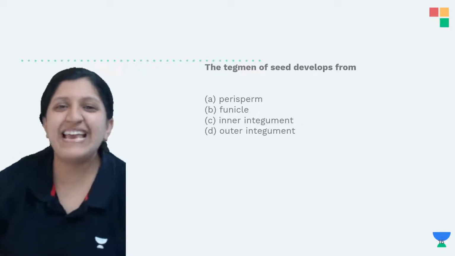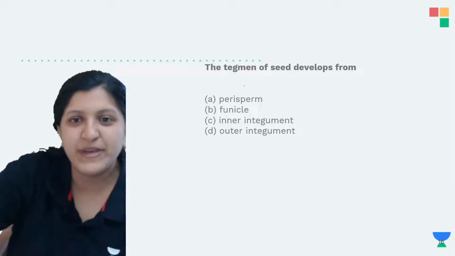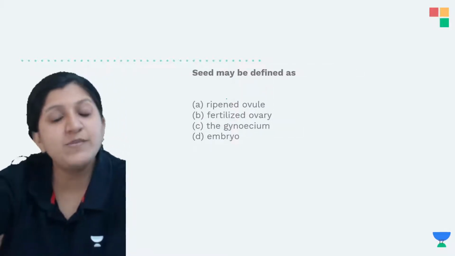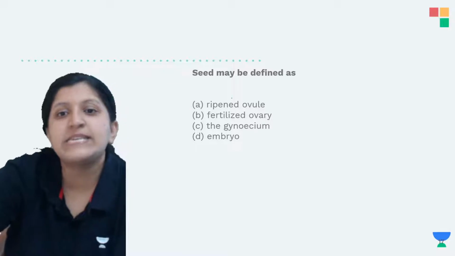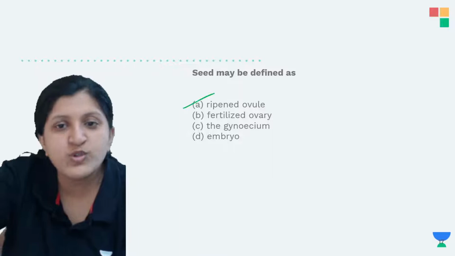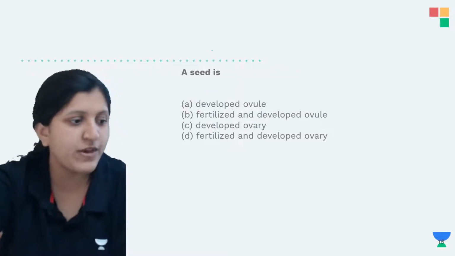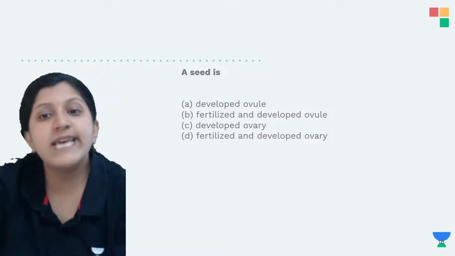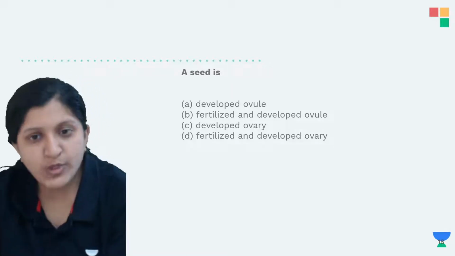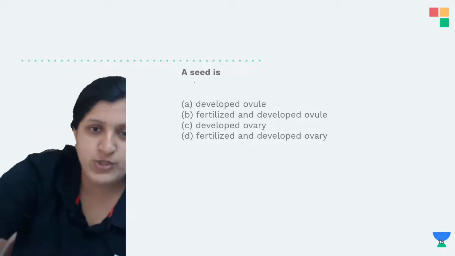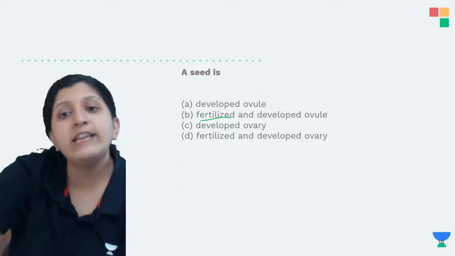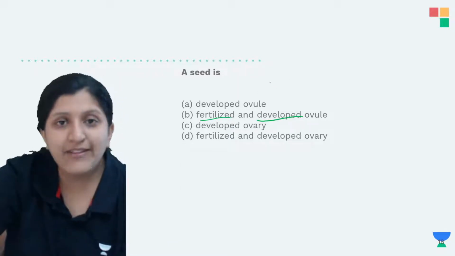Okay, so the testa is the outer integument. For the tegmen, it is the inner integument. Seed may be defined as a ripened ovule, with the fertilized ovary, the gynoecium, and the embryo. So the ripened ovule is the seed there. Seed is the fertilized and developed ovule, and the fruit is the fertilized and developed ovary. So when we mention seed, fertilization has to occur and it has to develop itself into a seed there.